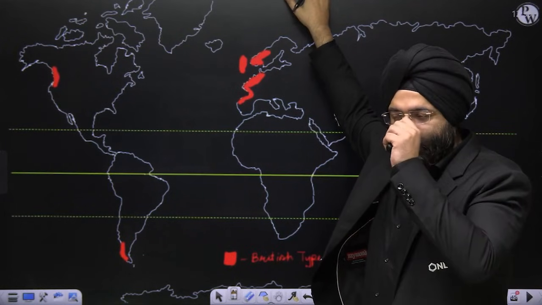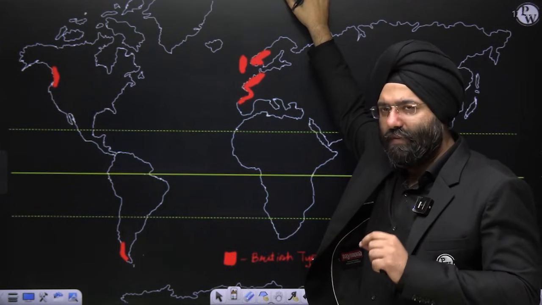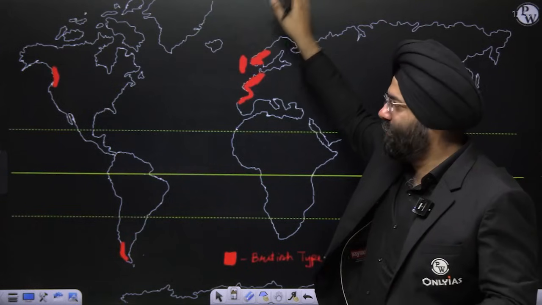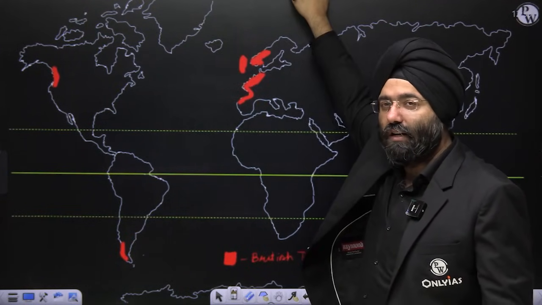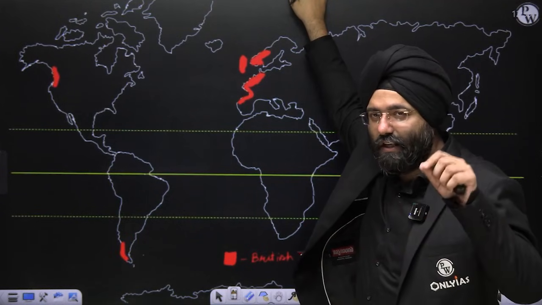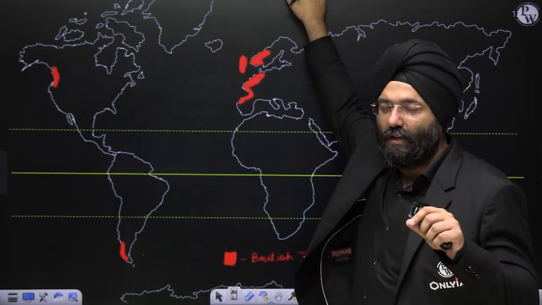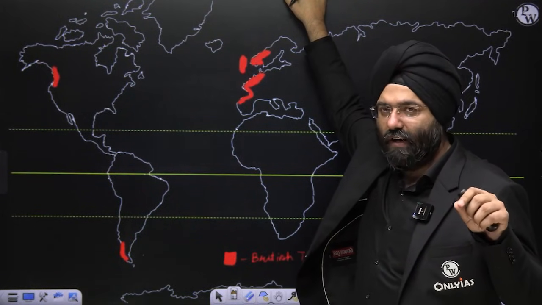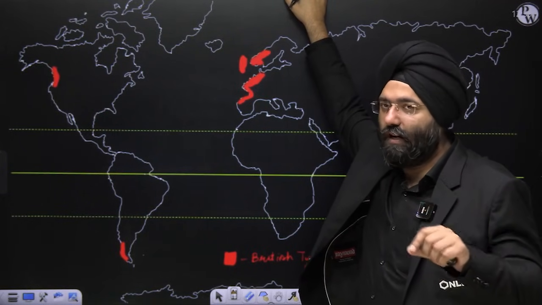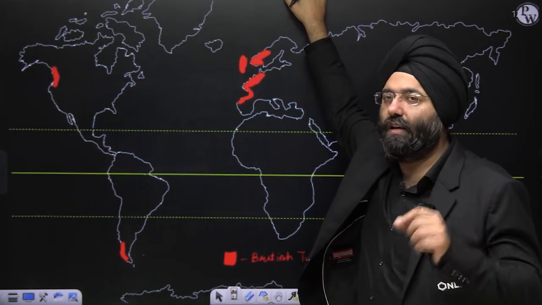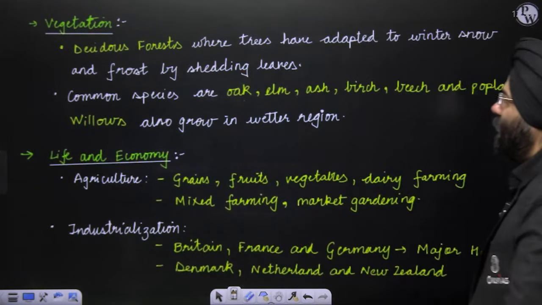You have seen the isotherm maps. I've shown you that during the winter months the isotherms move northward. Why? Because of the ocean currents. This question was asked in the UPSC paper itself, and I think in 2025 also. So please remember what I'm teaching right now. If you have a conceptual understanding, you will be able to do those questions very well. Clear? Okay.